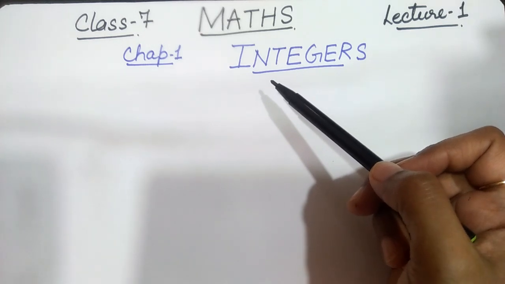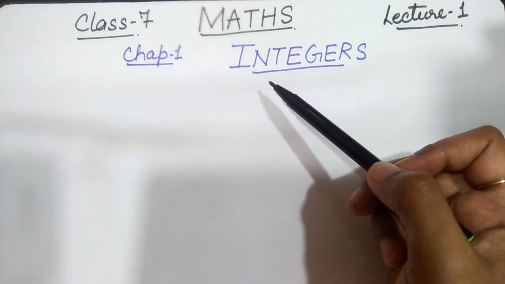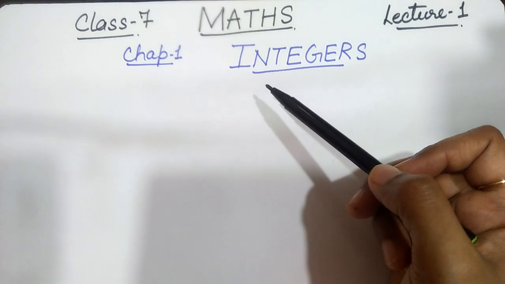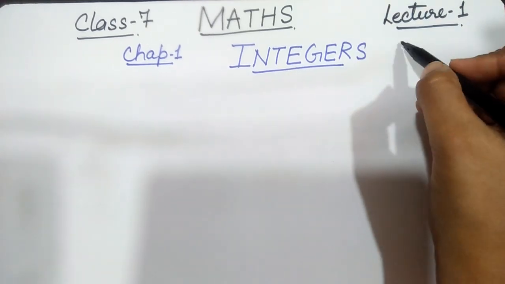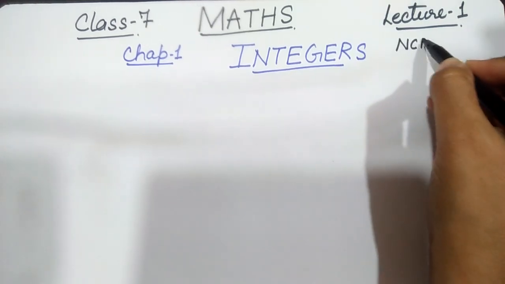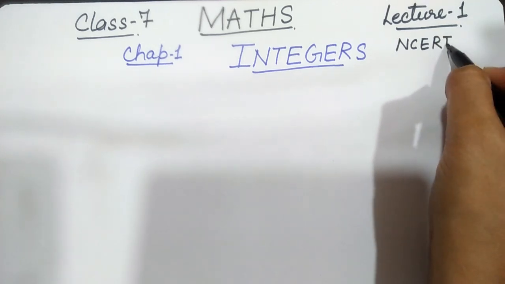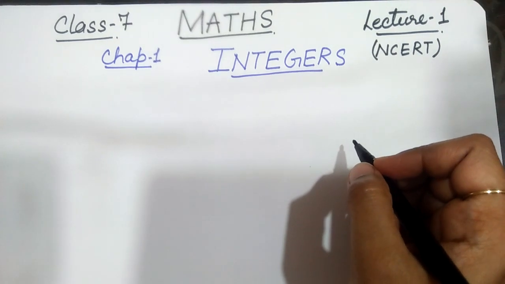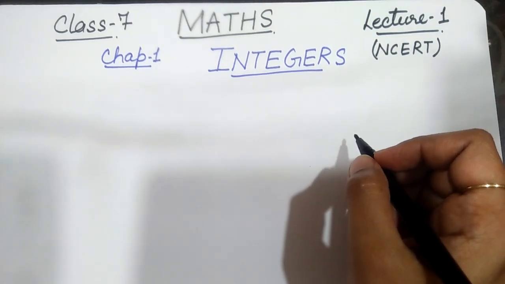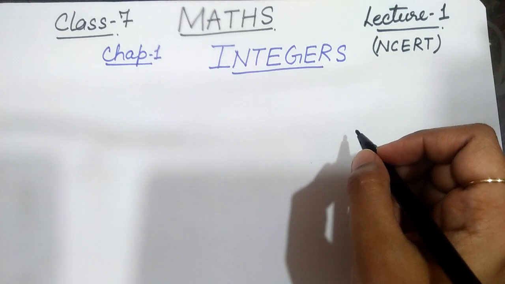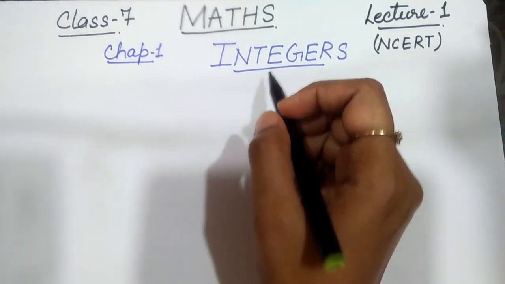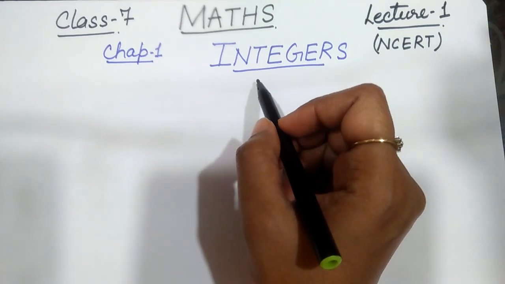When we discuss integers and all the operations on integers, then we will be able to solve the first exercise which is given in the NCERT book easily. If you understand all the concepts, you can yourself solve the first exercise of the book which is given in chapter 1. So let's come to our topic, integers.